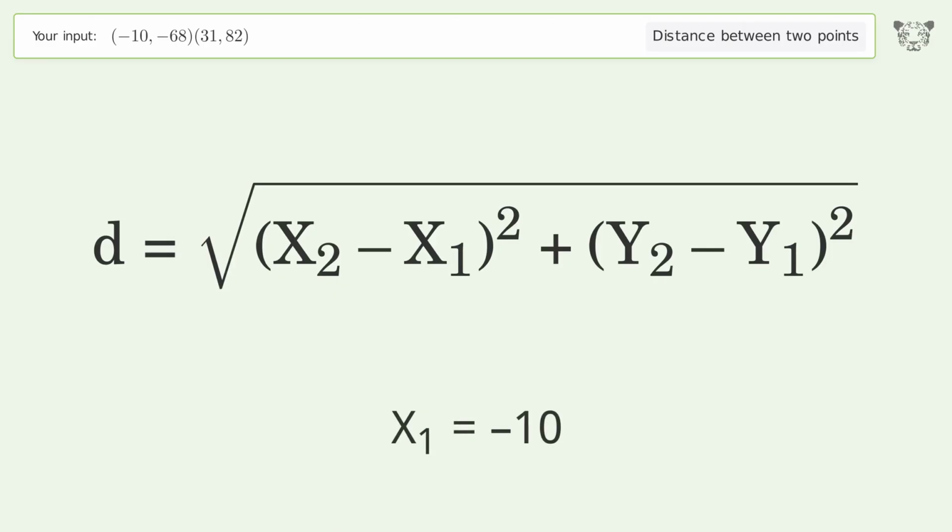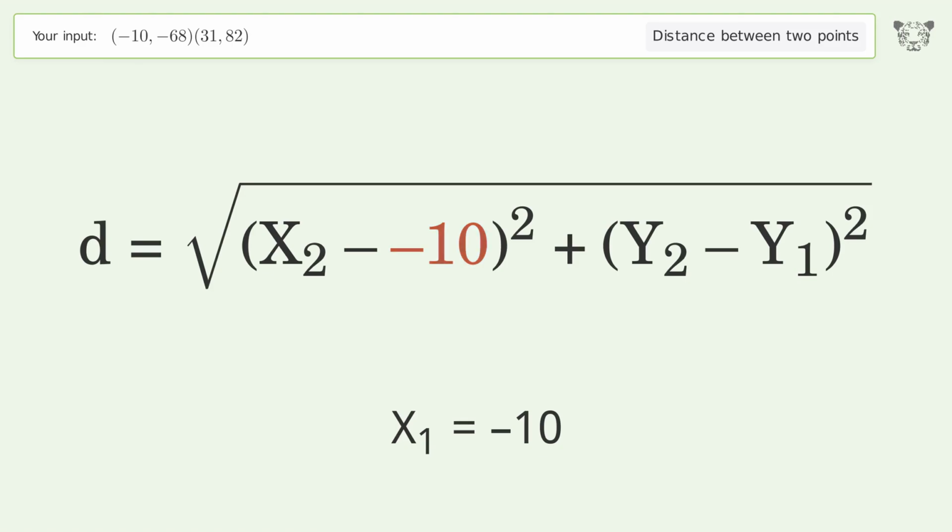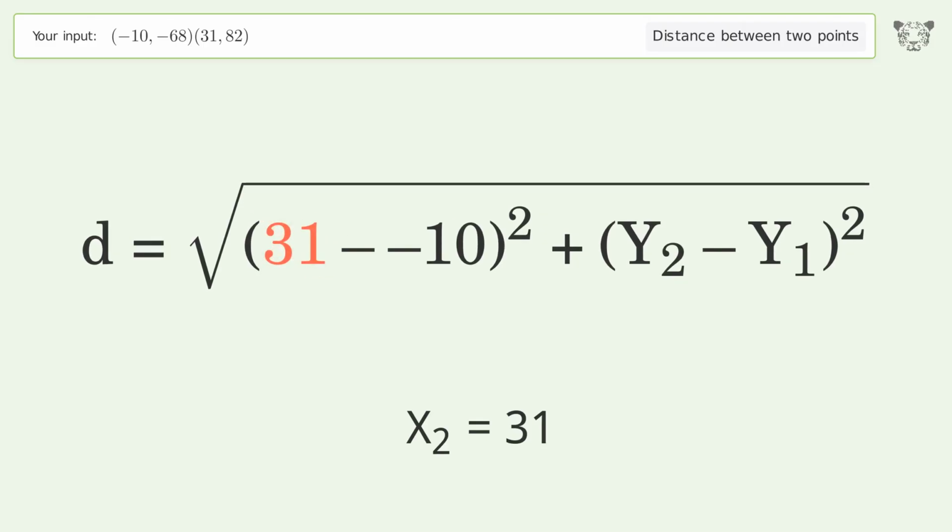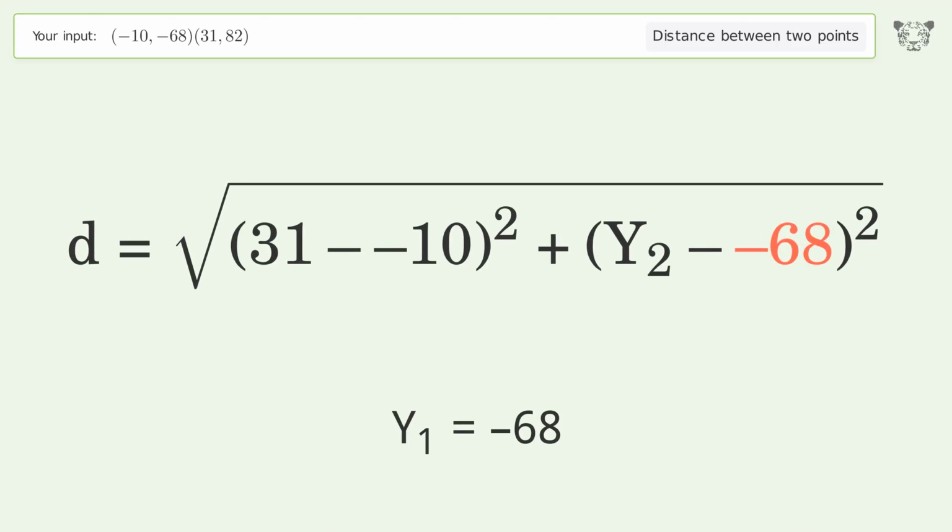x1 equals -10. x2 equals 31. y1 equals -68. y2 equals 82.